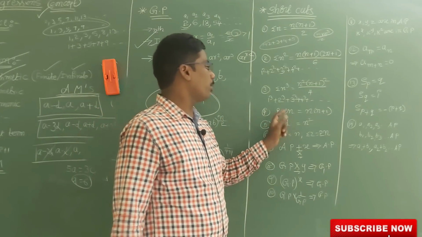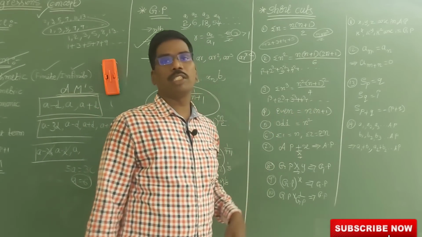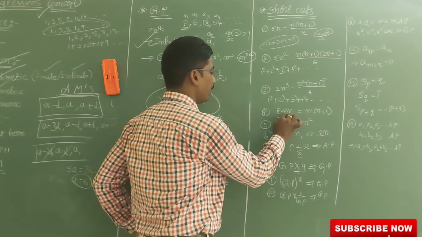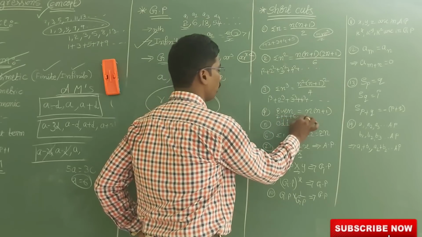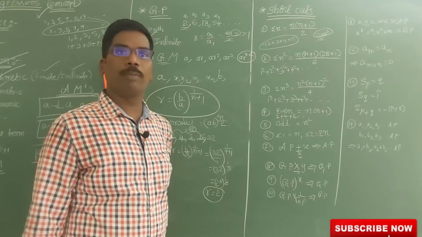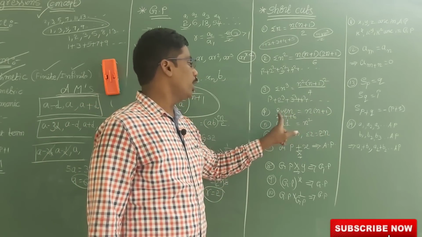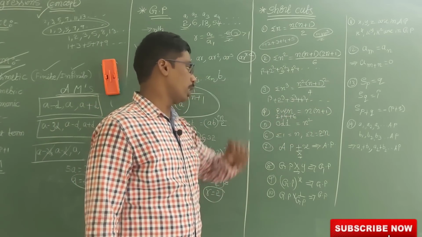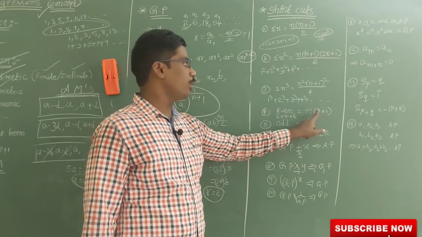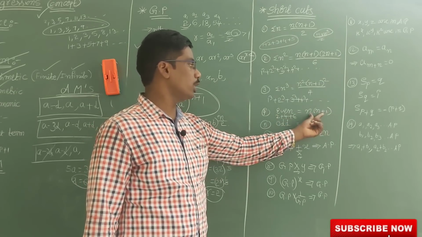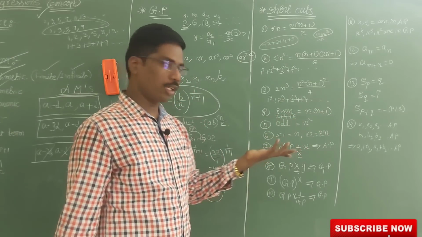Now this is for the sum of the even numbers, means 2 plus 4 plus 6 and so on. Sum of the first n even numbers is n into (n plus 1). For example, if I take 3 numbers, 2 plus 4 is 6, 6 plus 6 is 12. So 3 into (3 plus 1), 3 4s are 12. So here also 12. I am getting the correct answer.